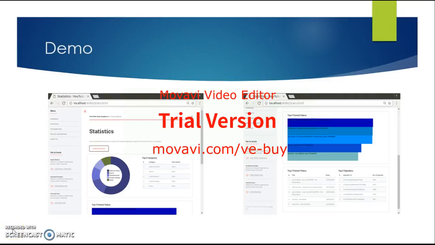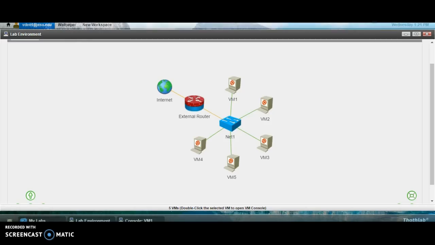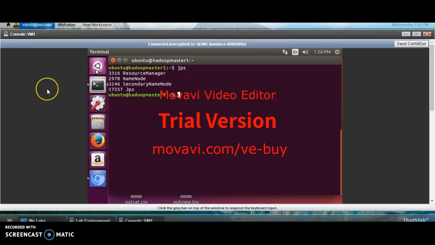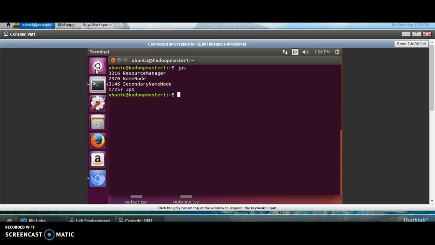Now let's have a demo of our project. Following is the Hadoop cluster which we have set up for our project. Here VM1 acts as the master node and the rest of the nodes are the slave nodes. This is the console of the master node. When we execute the JPS command, we can see that these are the daemons running on the master node, which are resource manager, name node, and secondary name node.